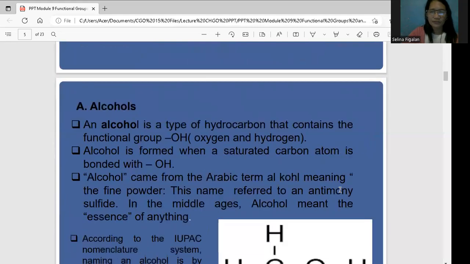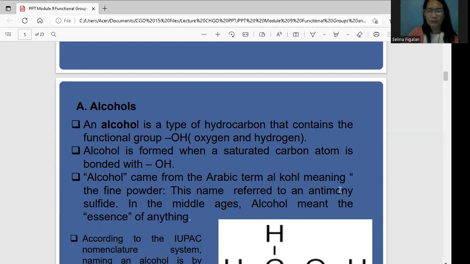Let us first discuss alcohol. Alcohol is a type of hydrocarbon, which means it has carbon and hydrogen, made up of the functional group OH, the oxygen and hydrogen. The formula for alcohol is under the saturated carbons, which are made up of single bonds. But other alcohols are made up of double bonds or triple bonds. It depends on the alcohol given.